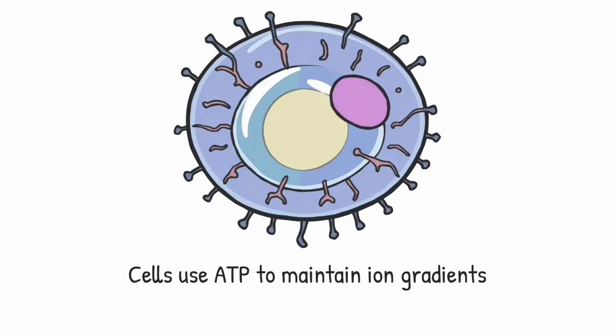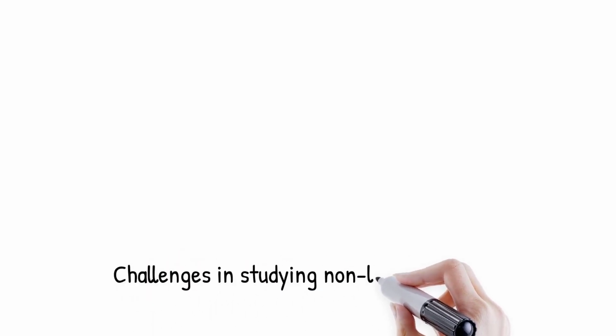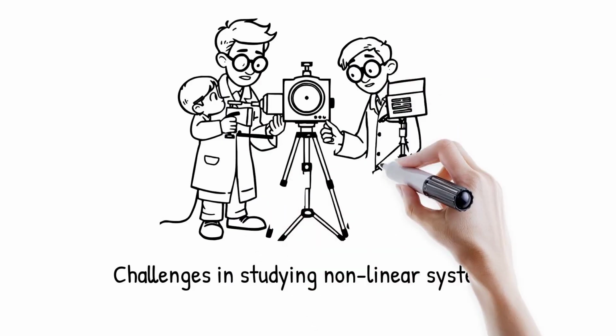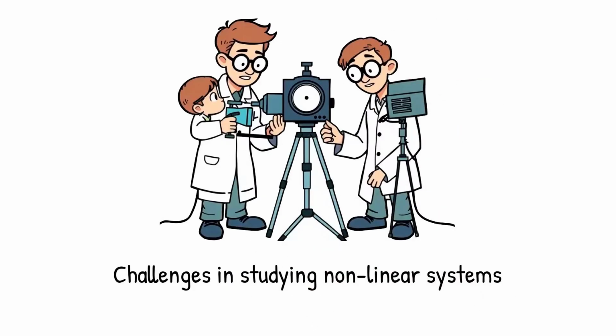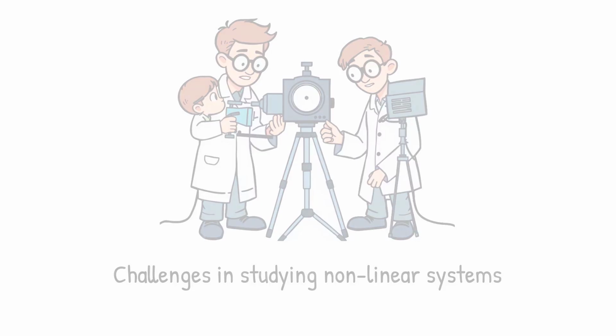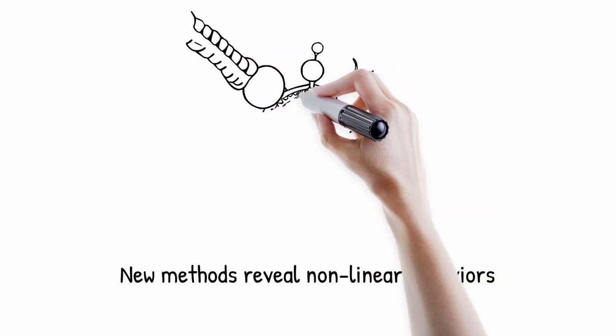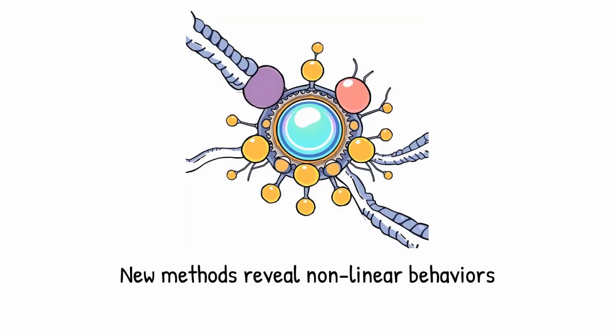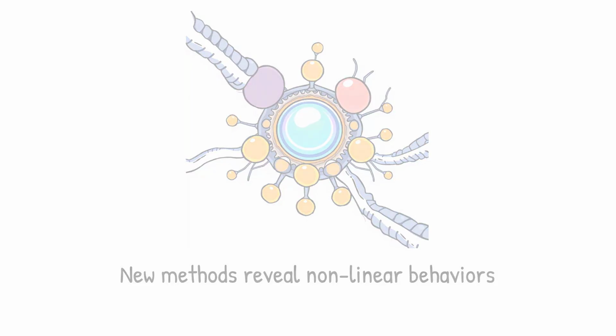Scientists struggle to probe nonlinear systems because classical instruments are designed for linear cause and effect measurements. Capturing feedback, thresholds, and stochastic amplification requires dynamic, high-resolution, and high-throughput tools. Conventional averaging techniques often erase nonlinear phenomena by smoothing out variability. Emerging methods such as single-molecule microscopy, microfluidic gradient chips, and real-time biosensors now allow glimpses of nonlinear behavior in action.